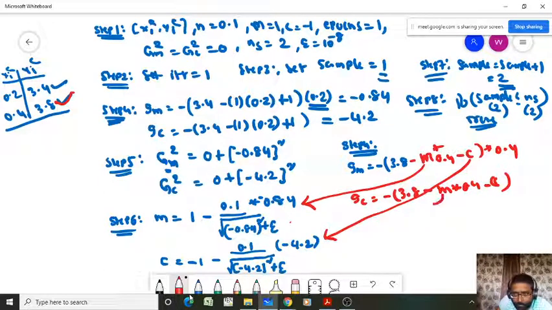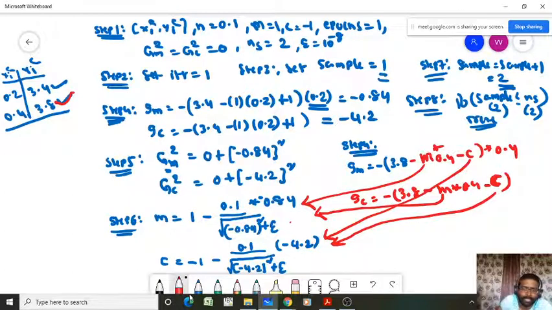And this m from here, this c from here, because we have to calculate these values and replace here. Now we get the new GM and GC, for the second time.